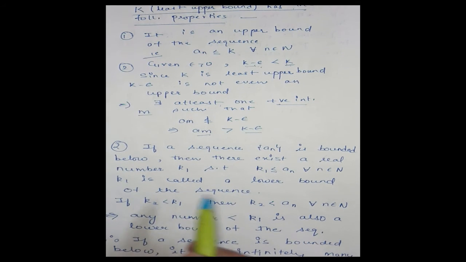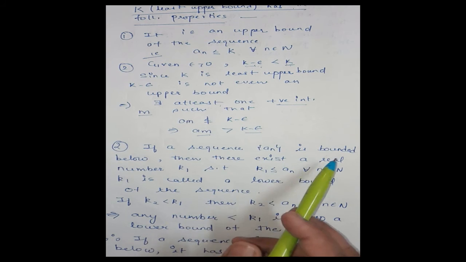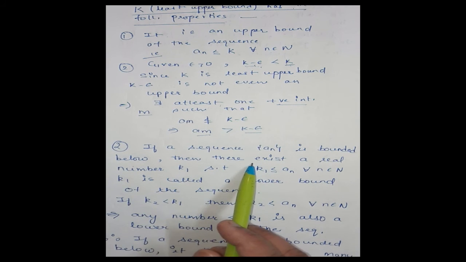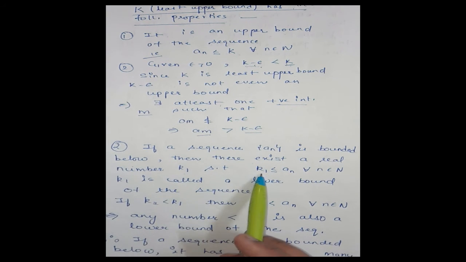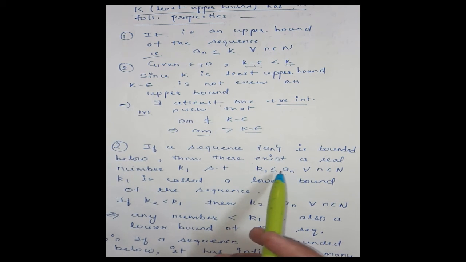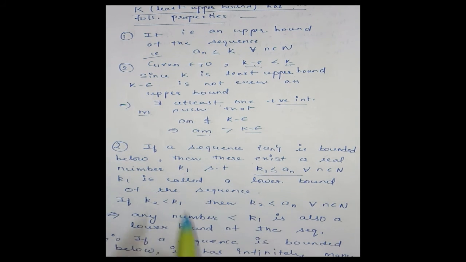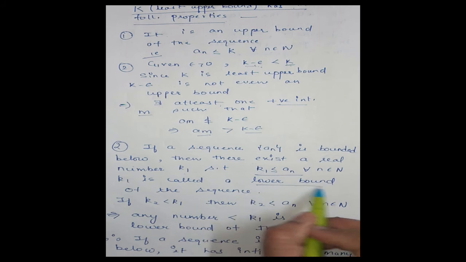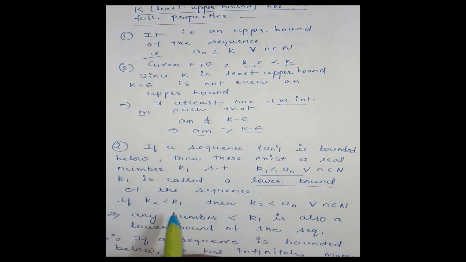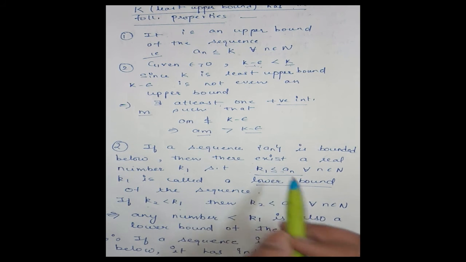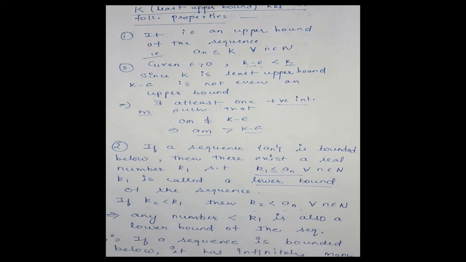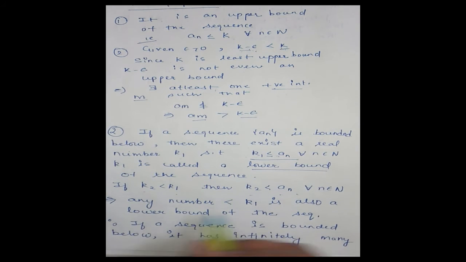Now here, if a sequence an is bounded below, then there exists a real number k1 such that k1 is less than or equal to an. That is by definition of lower bound. Then k1 is called a lower bound of the sequence. Now, if k2 is less than k1, then k2 is less than an, and then by definition k2 will be a lower bound of the sequence.